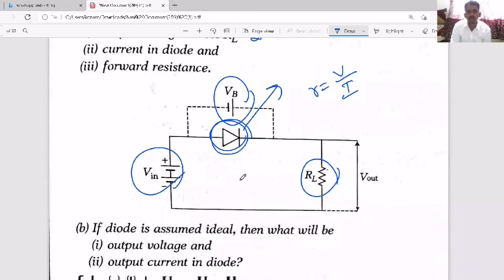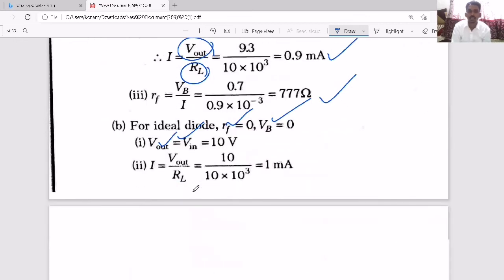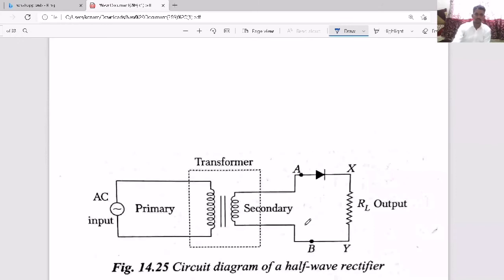No voltage drop means the total voltage will be applied, so the current will become Vin by RL. That is the output current in case of an ideal diode. So there are two cases they have given: one is the ideal case, one is the non-ideal case. Ideal case means the resistance will be 0.